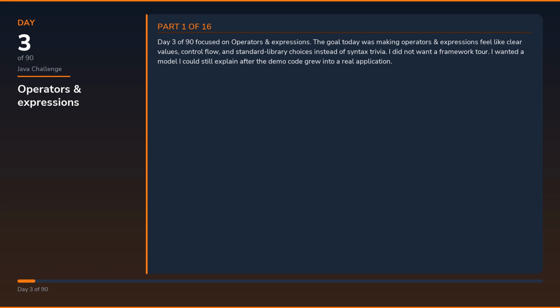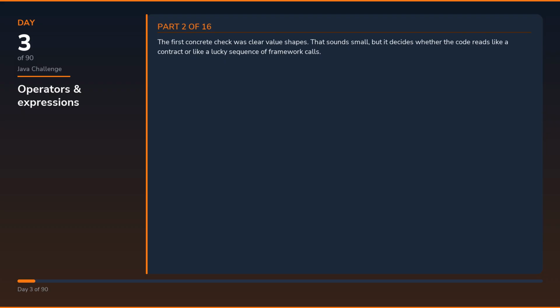Day 3 of 90 focused on operators and expressions. The goal today was making operators and expressions feel like clear values, control flow, and standard library choices instead of syntax trivia. I did not want a framework tour. I wanted a model I could still explain after the demo code grew into a real application.